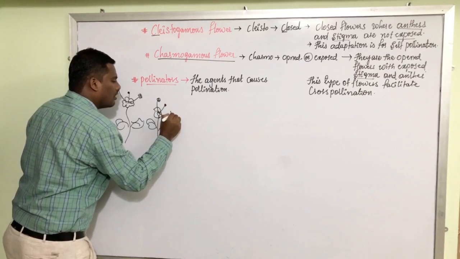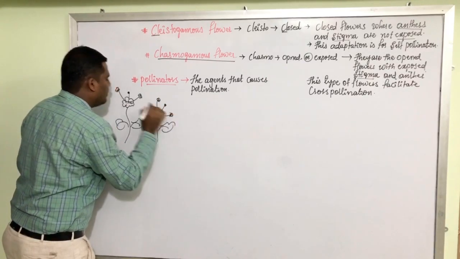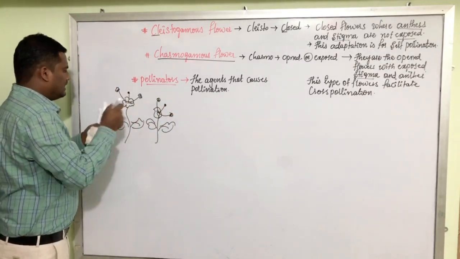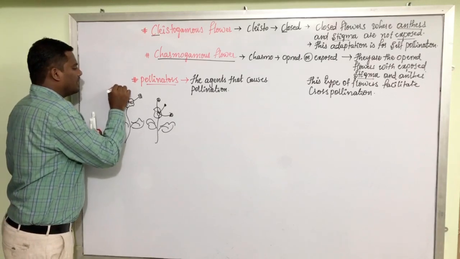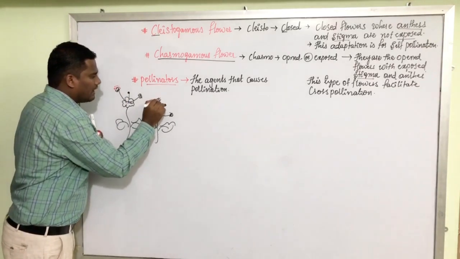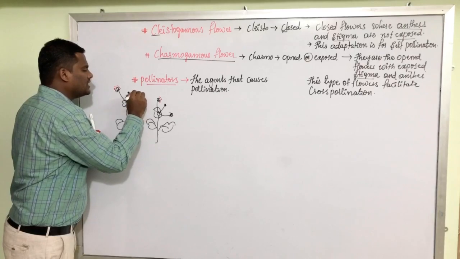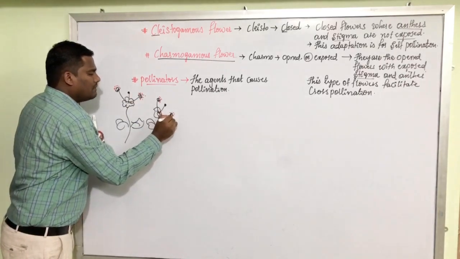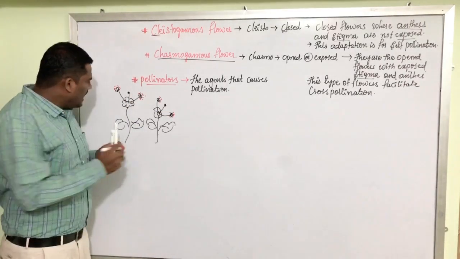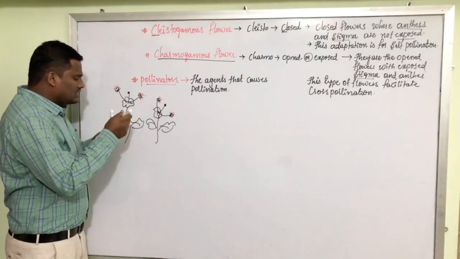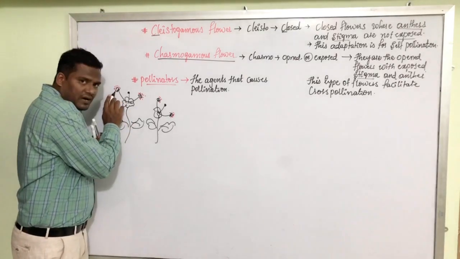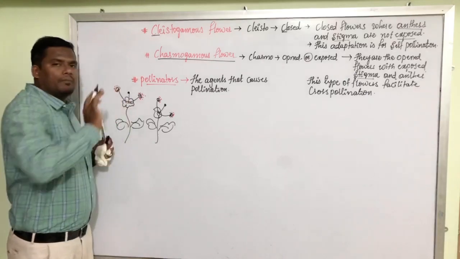Pollen grains are always located on the anther. Here we have the pollen grains. These are all anthers, where we have the male gametophyte. Now, these pollen grains need to be transferred from anther to the stigma.